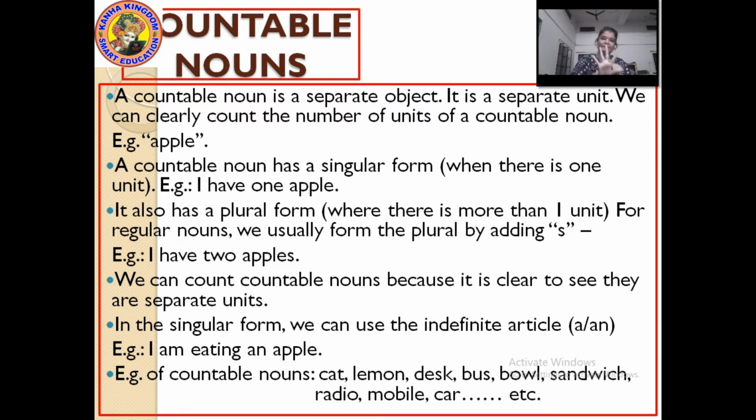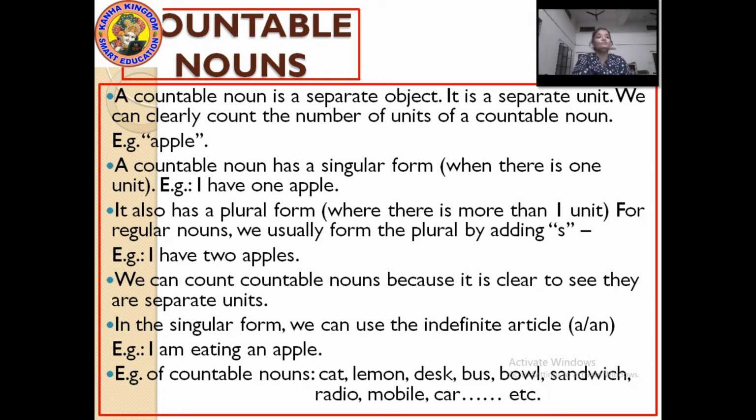They are in separate units, so they are easy for me to count. 1, 2, 3, 4, 5. They are in different units, so I am counting them easily. In the same way, nouns are countable because we can see them in separate units.